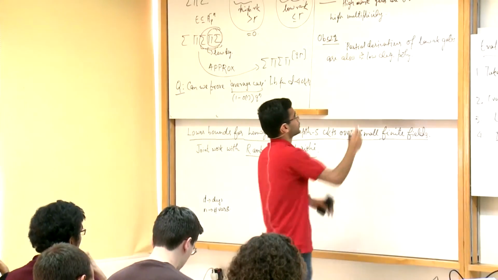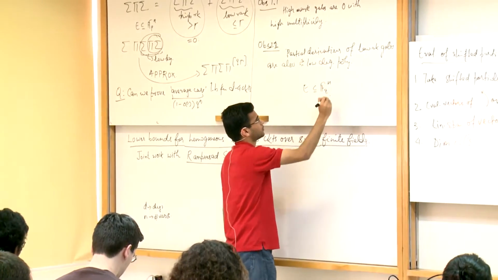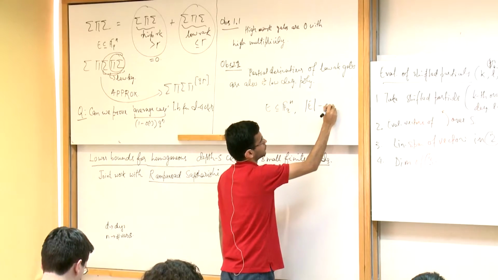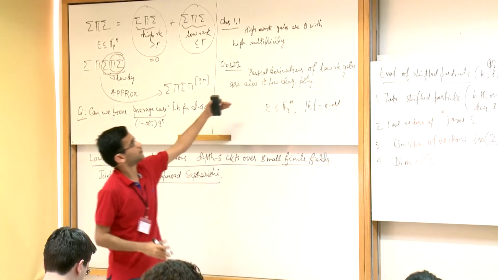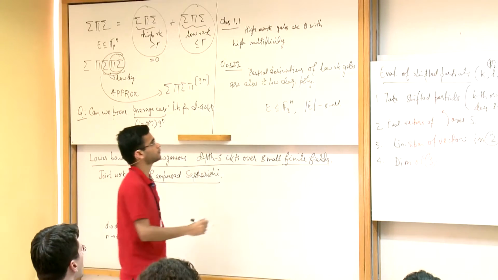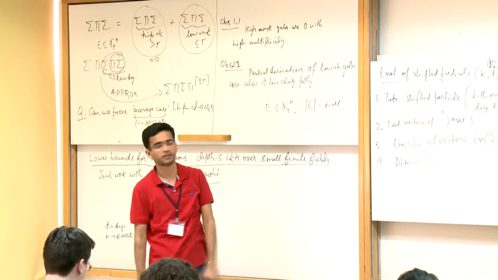So what we saw here was that there's some set E of F_q to the n such that the size of E is small, where the high rank gates are 0 with high multiplicity.